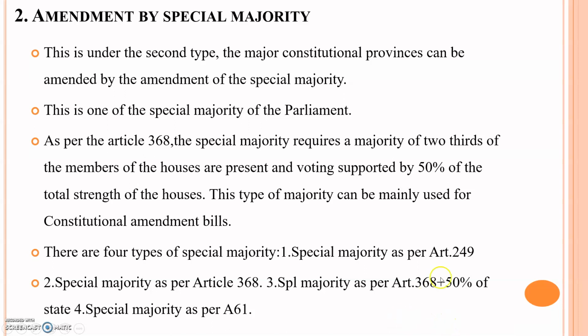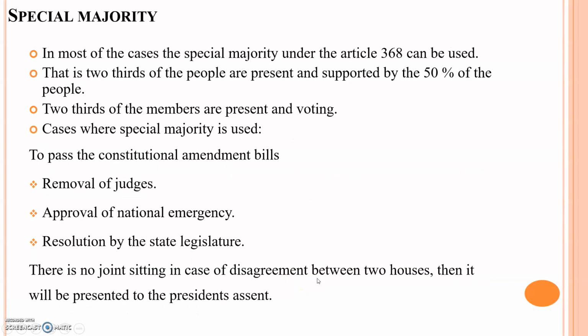The first type is as per Article 249, the second is special majority under Article 368, the third is special majority under Article 368 plus 50% of the states, and the fourth is special majority as per Article 61.